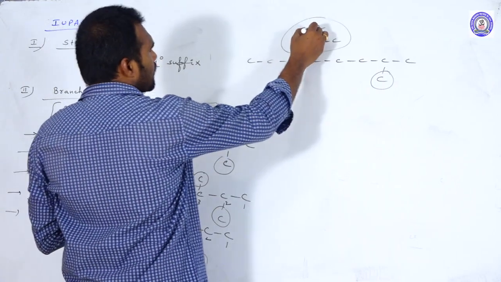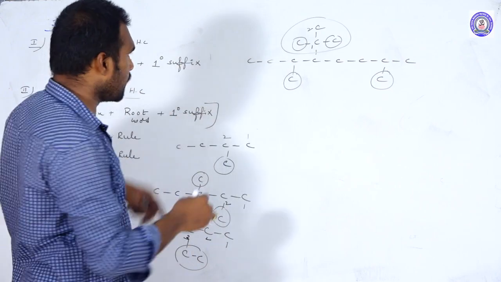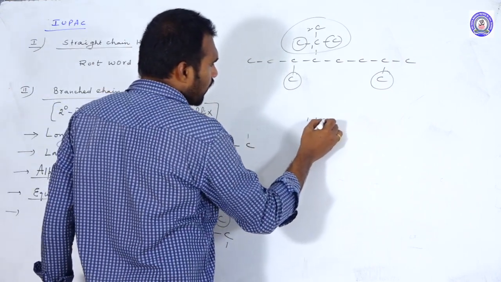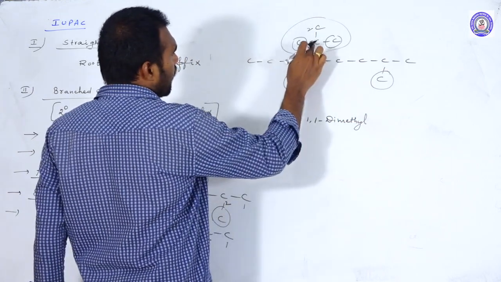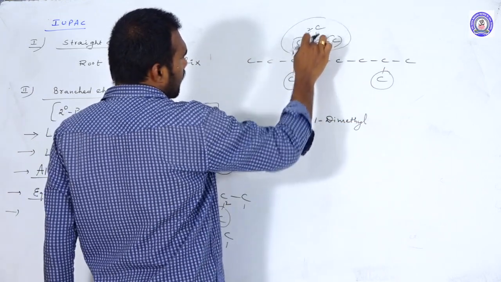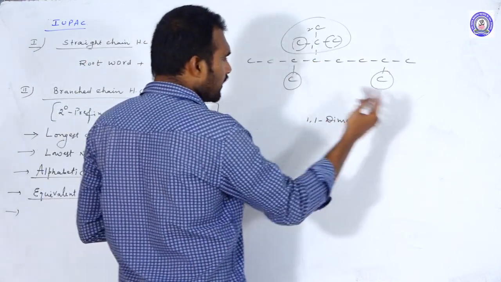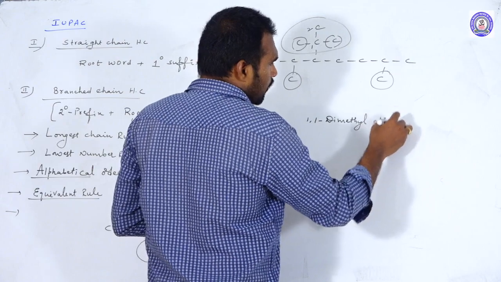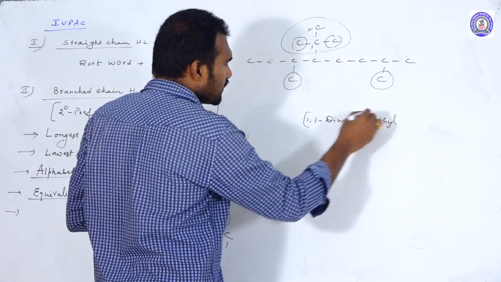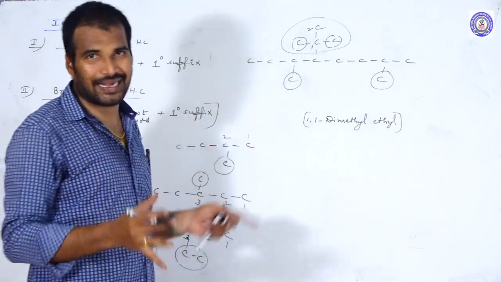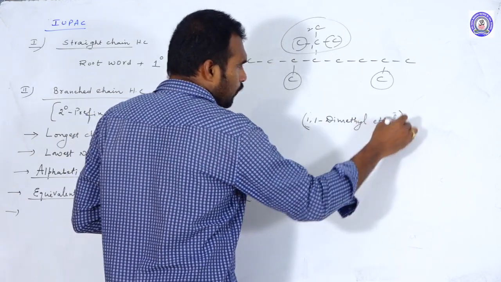So this is the longest chain, 1, 2, and it again has 2 substituents. So the name of this one is 1,1-dimethyl, and what is the root word here? 2 carbons. So ethyl: 1,1-dimethylethyl. That is the name, and we should keep these substituents within the parenthesis and mention the position. What is the position here?